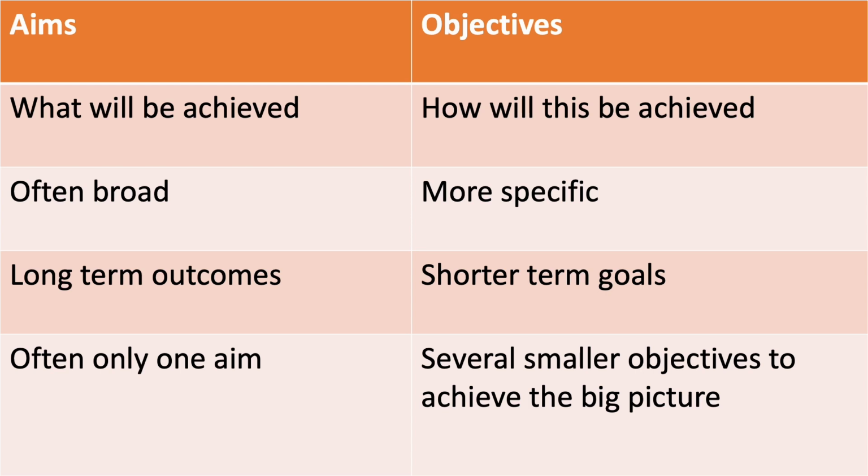An aim is broad because it's typically a single aim in an entire study, whereas an objective is going to be more specific. Generally, we have one aim, whereas we might have 3 or 4 objectives within one aim. The aim is often a long-term outcome that is going to cover the entire study of interest, whereas an objective is often a shorter-term goal because there are 3 or 4 goals that are going to be met within one specific aim.